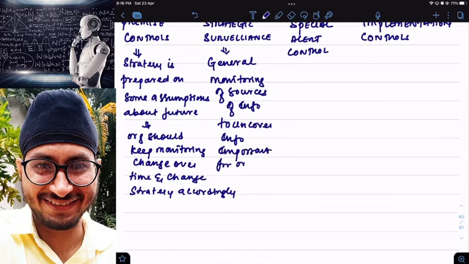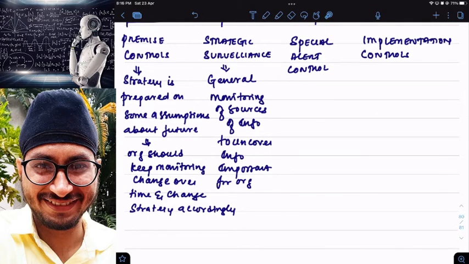Simple. Generally, keep analyzing the external environment and find out whether any important information is there for the company, which you can use or not. Let us say, for example, your competitor may have launched a new product, or the competitor might have exited from the market, or the competitor might have declared dividend. Keep monitoring the external environment, and if you find any information that is useful for the company, use it.